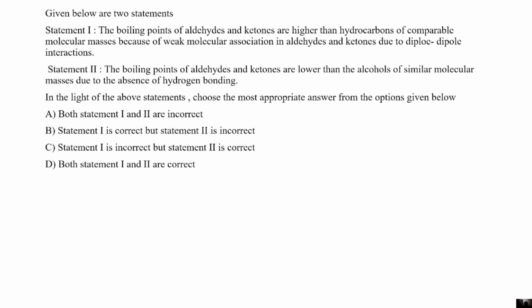Let us see statement 1. The boiling points of aldehydes and ketones are higher than hydrocarbons of comparable molecular masses because of weak molecular association in aldehydes and ketones due to dipole-dipole interactions. This is true. For example, compare the boiling points of propane with acetone.